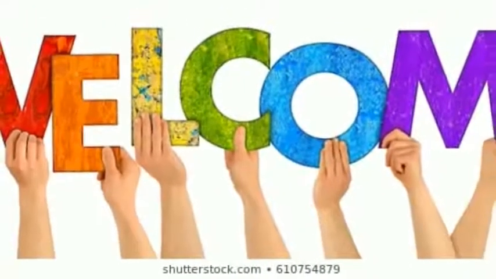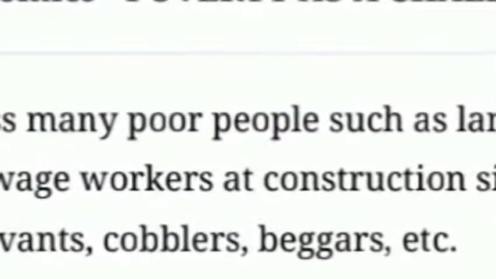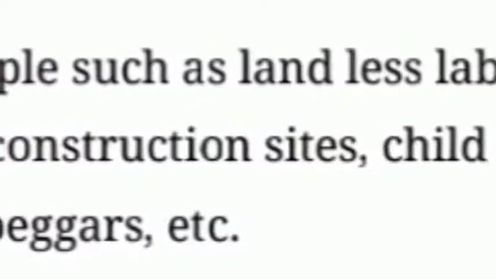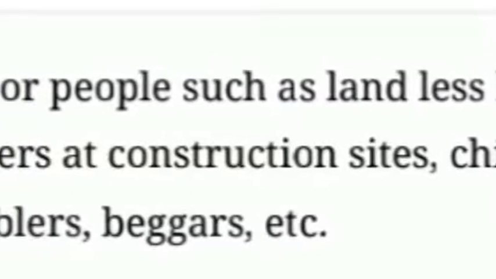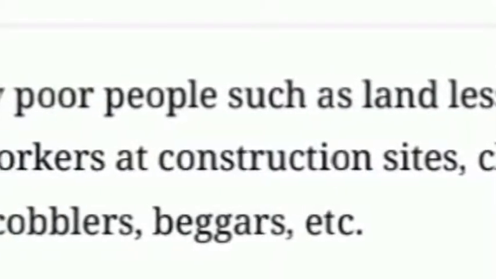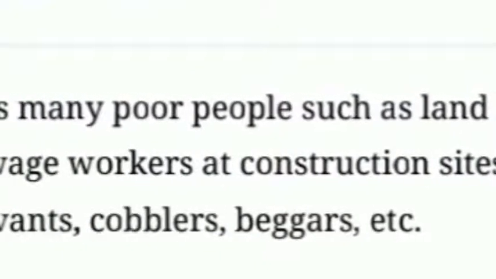In our daily life, we come across many poor people such as landless laborers in villages, people living in jhuggis, which means slum areas, daily wage workers at construction sites, child laborers in dhabas, rickshaw pullers, domestic servants, cobblers, and beggars. About 30 crore people live in poverty in India.